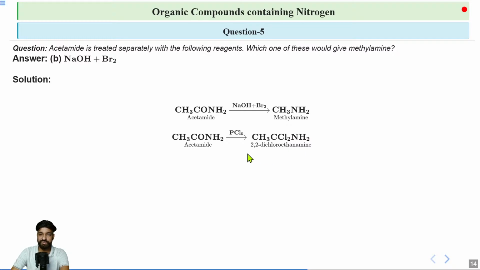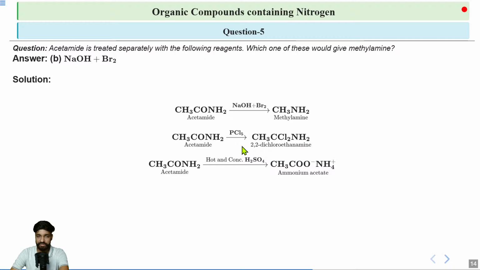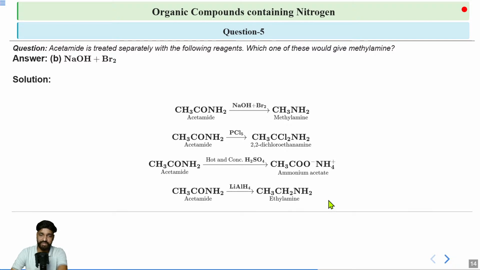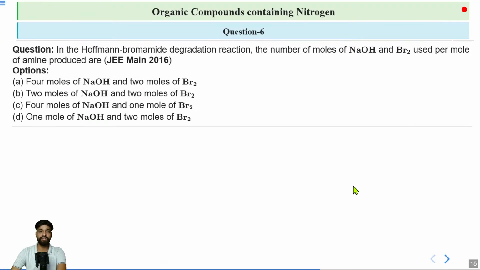Now, in place of this, if you use PCl5, then it will result in the formation of 2,2-dichloroethanamine. Moving on to the next one. Suppose we use hot and concentrated H2SO4. That would give you ammonium acetate. And lastly, if you use LiAlH4, then it will just reduce it simply to ethylamine and not to methylamine, because in this process we cannot reduce the count of carbon by 1. Now moving on to the next question.